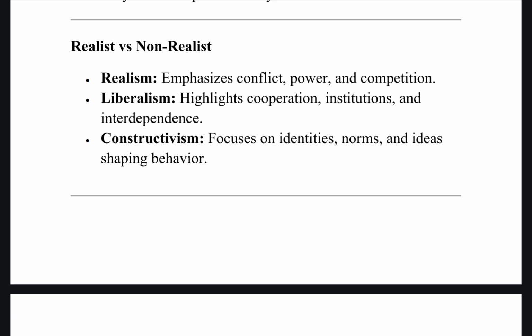A major example for liberalism is the European Union, because that shows economic interdependence as well as regional cooperation. You can also quote the UN. And for realism, what are the examples? We can quote the Cold War era example between the Soviet Union and the US, or the competition between the US and China, and even the rise of China. That in itself can be explained from a realist perspective.